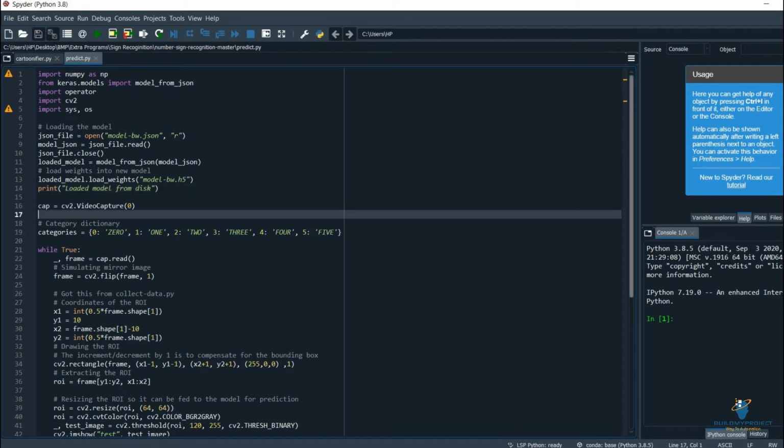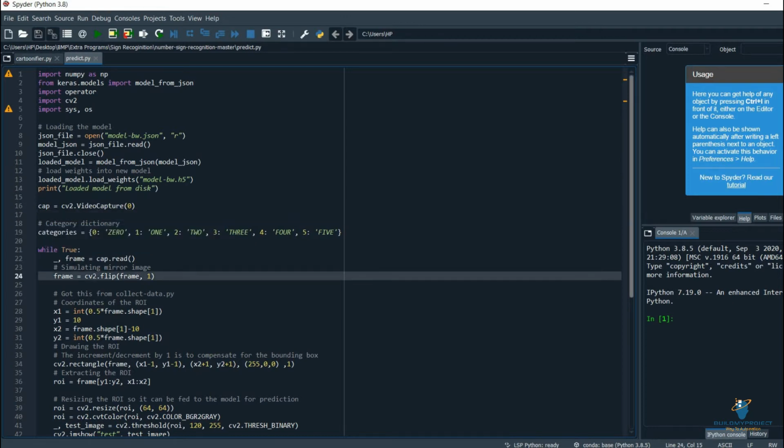With the help of cv2, we are turning on the camera and trying to capture the video. The categories are very basic: a closed fist will represent 0, a single finger will show 1, two fingers will show 2, three will show 3, four will show 4, and five will show 5. And then while True, if there is something in front of the camera, it will try to predict. If there is nothing in front of the camera, it will not give any value.